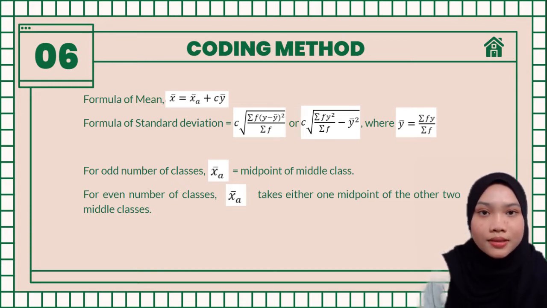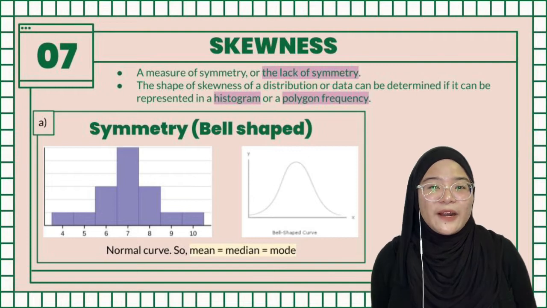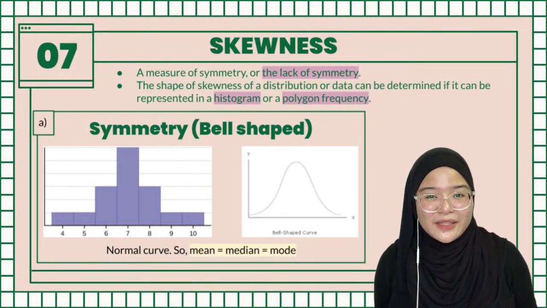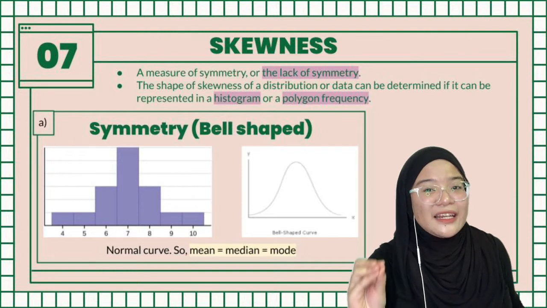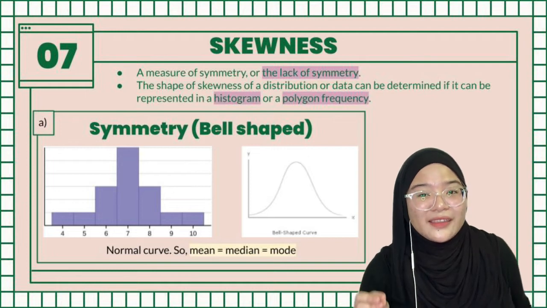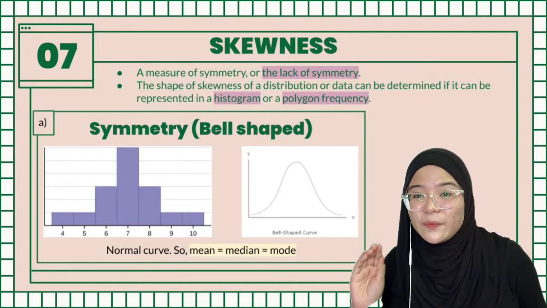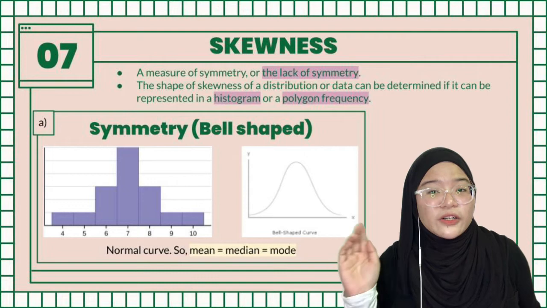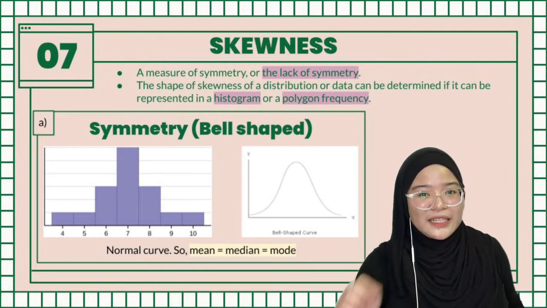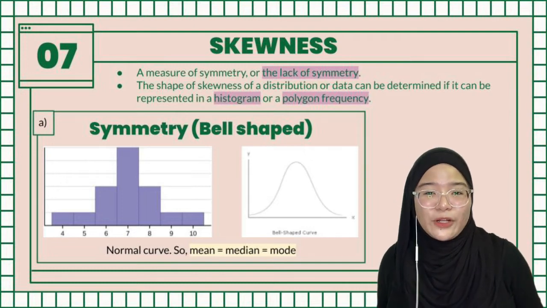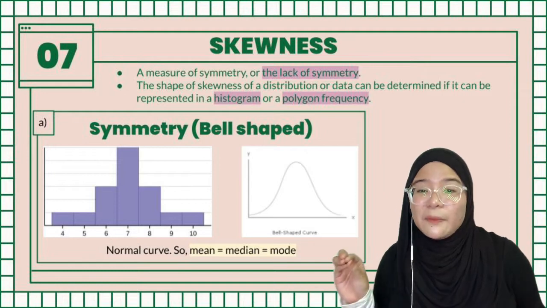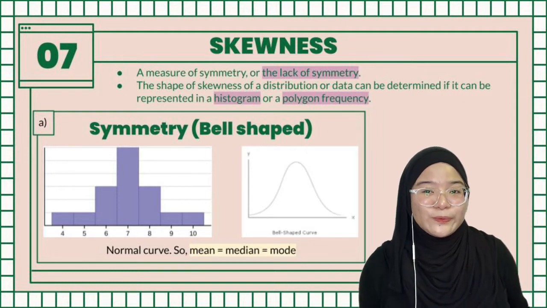For the last part, we will go through skewness. Skewness is a measure of symmetry, or more specifically, the lack of symmetry. The shape or skewness of a distribution or data set can be determined if it can be presented in a histogram or a frequency polygon. Let's see the types of skewness. Firstly, symmetry or bell-shaped frequency polygon. This is a normal curve where the mean, median, and mode share the same value.